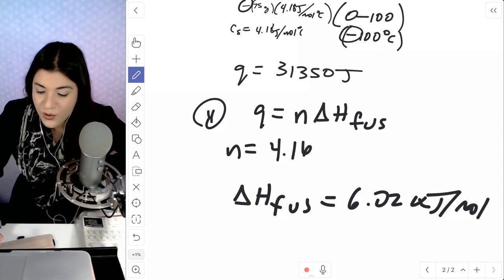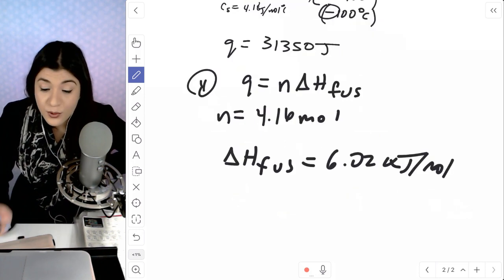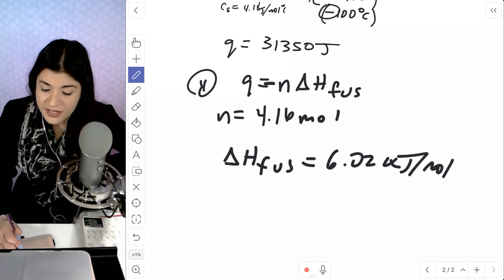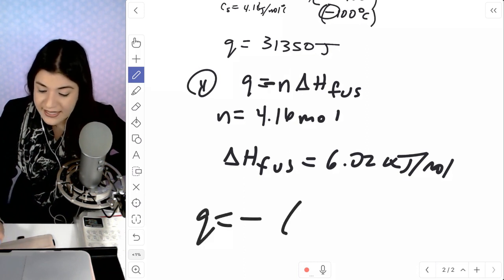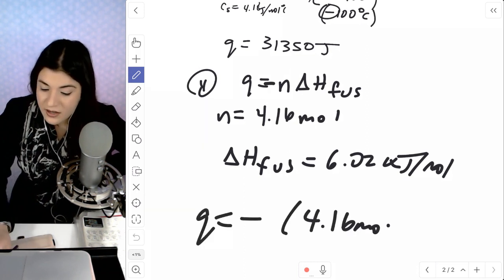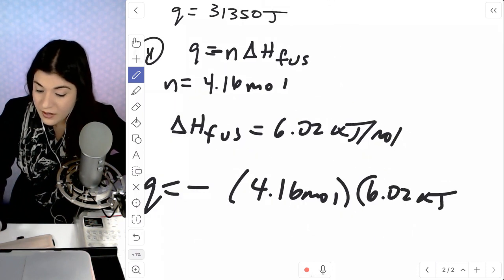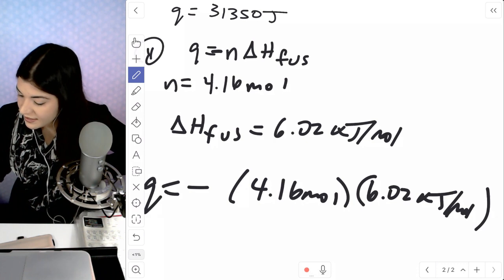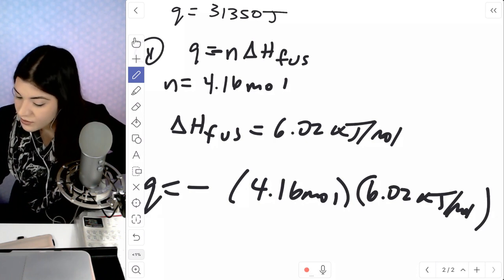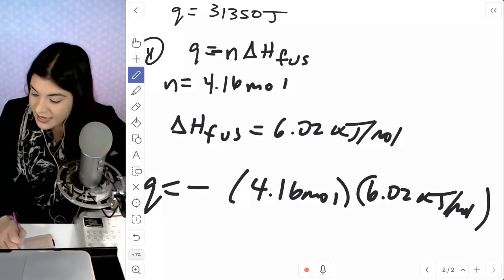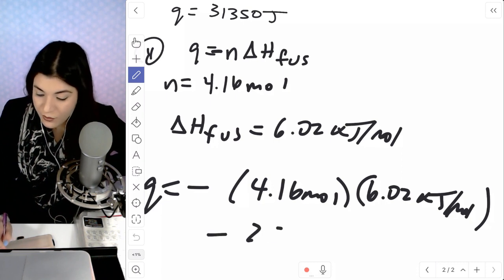So remember, this was our moles. Oh, by the way, this still is negative because we're going in the opposite direction. So this is going to be negative 4.16 moles times 6.02 kilojoules per mole. All right, so 4.16 times 6.02 would give us negative 25.04 kilojoules.